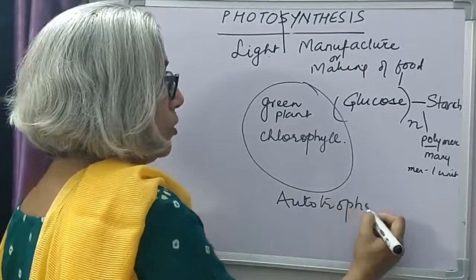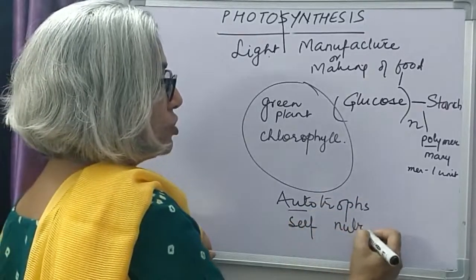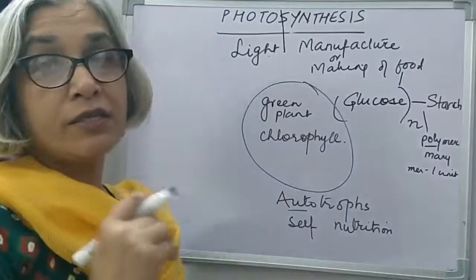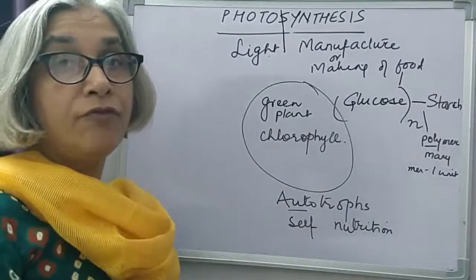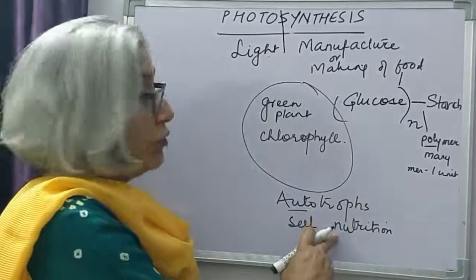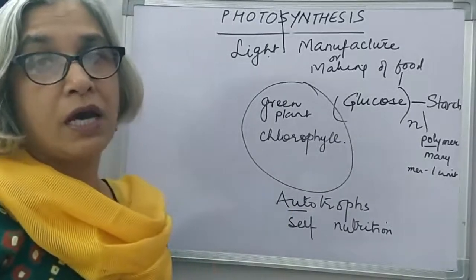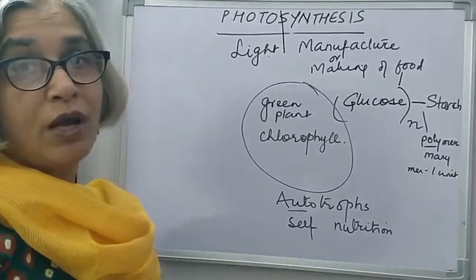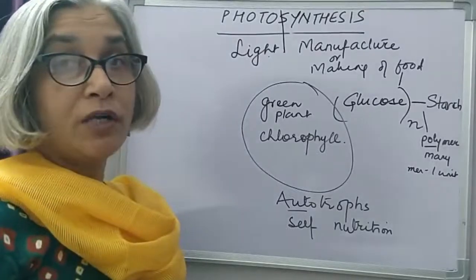autotrophs. Now splitting this word, auto means self and troph means nutrition. So green plants are the only living organisms on earth who can synthesize their food. So the mode of nutrition is called autotrophic, and all other animals are directly or indirectly dependent on plants for food. Because they cannot make food, they are dependent on plants for food.